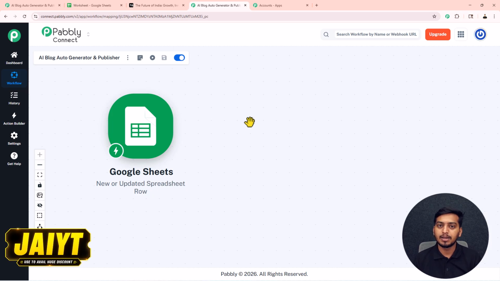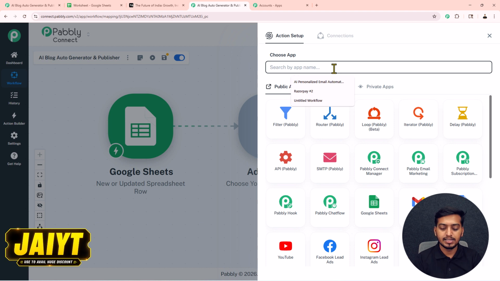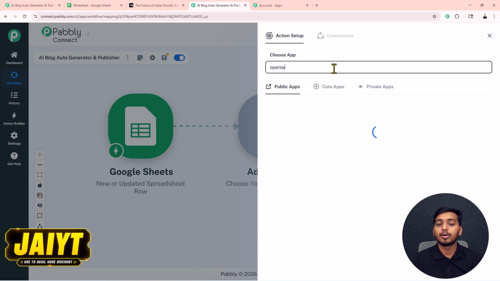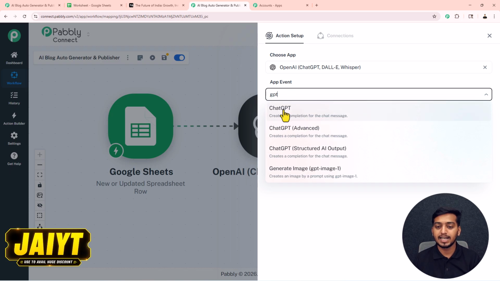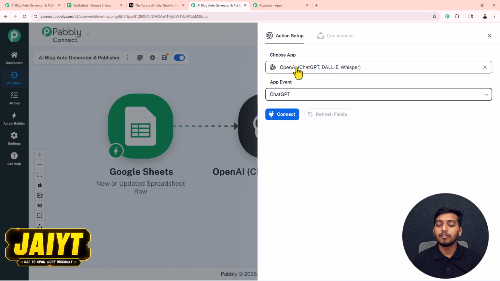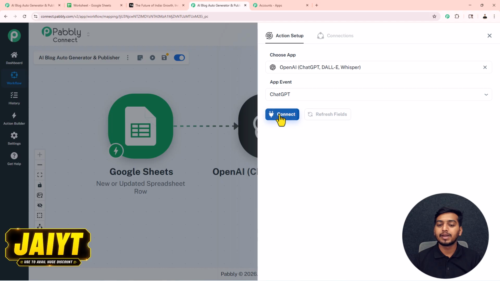For my first action application, as I want to take help of OpenAI to generate a blog post content for myself, that's why I will click on this plus button. Then here I will search for this OpenAI because I want to select this as my first action application. I will select this application. For this application event, as I want to take help of ChatGPT, that's why I will select this. Then to create a connection between OpenAI and Pabbly Connect, I will press this connect button.